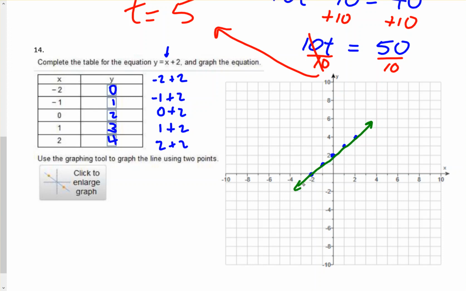Now when you're using this on your devices, remember when you click on the tool to graph the line, you only need to graph 2 of these points. And as long as you did the math correctly, you should be graphing the same exact line.